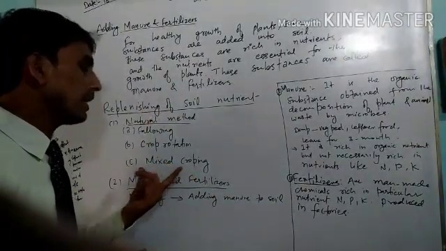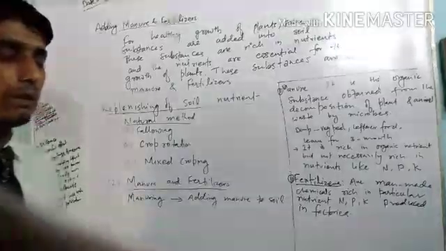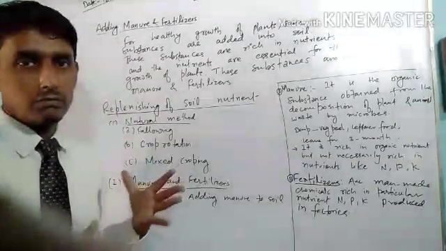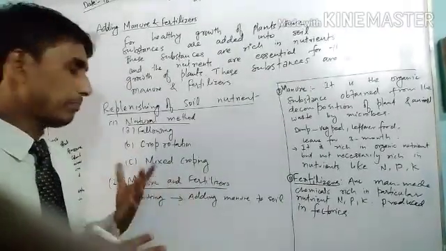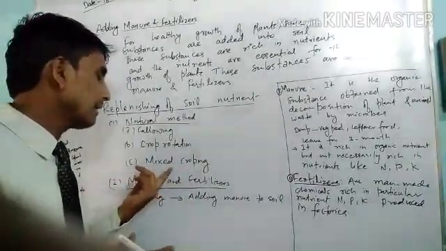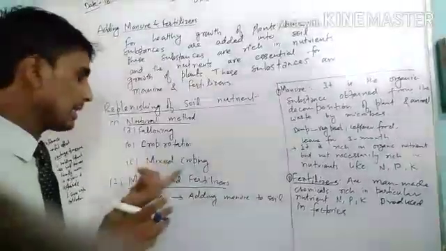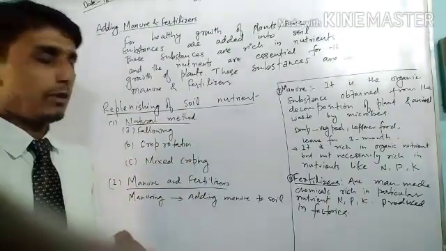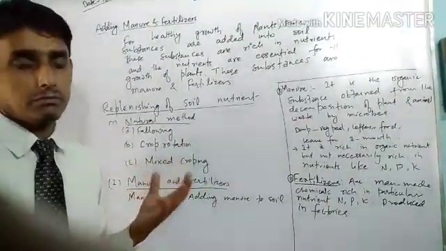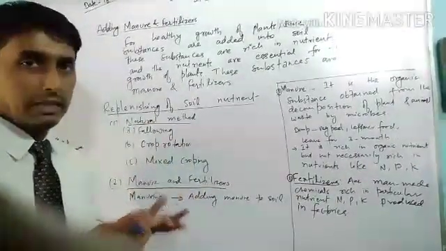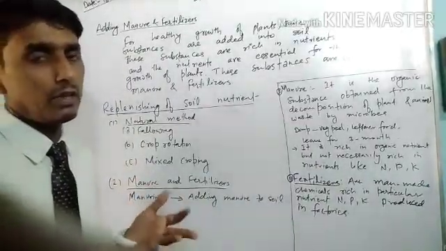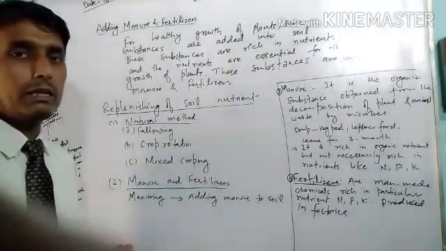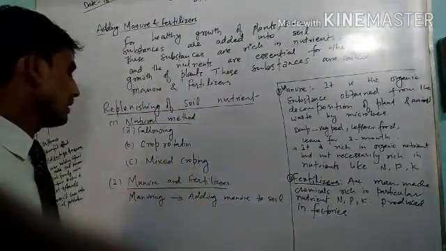The third method is mixed cropping. In mixed cropping, you grow two or more types of plants in your field at the same time. In the same season, you are growing two types of plants. For example, you are growing lentil and wheat in your field. So at the same time in your field, two types of plants are grown, that is called mixed cropping.